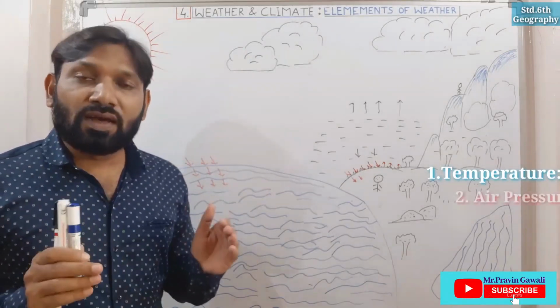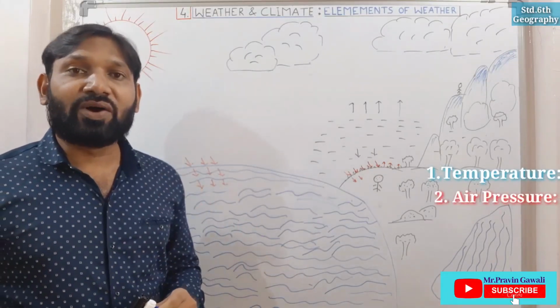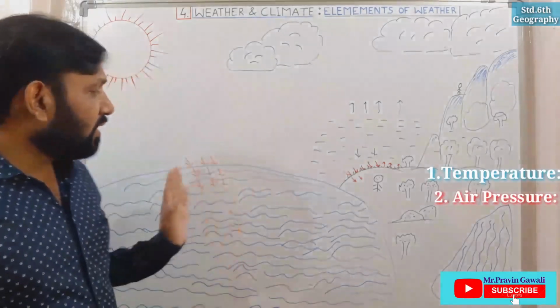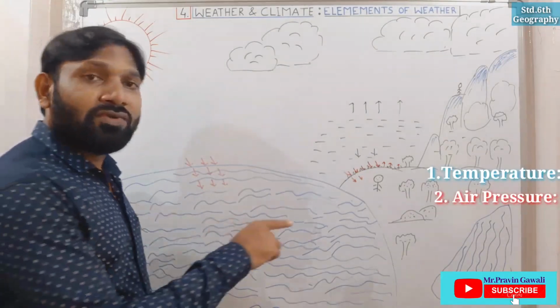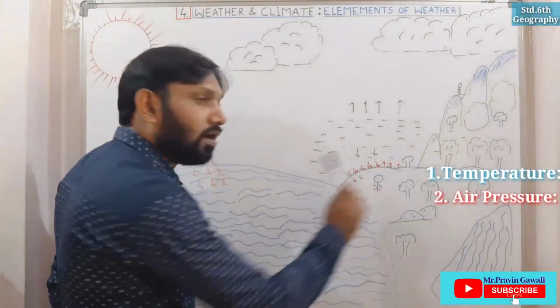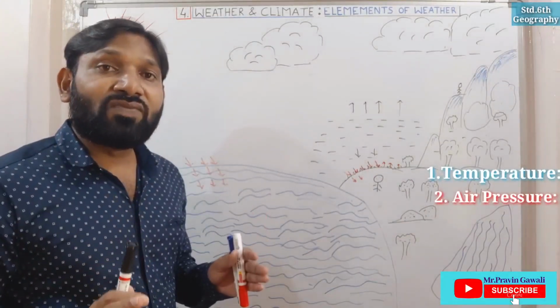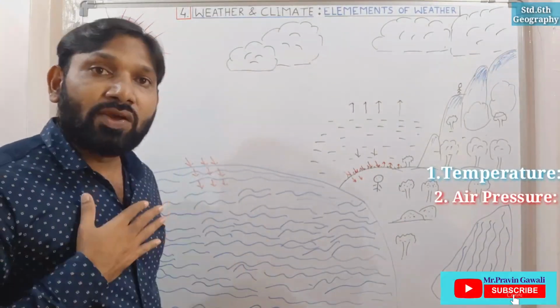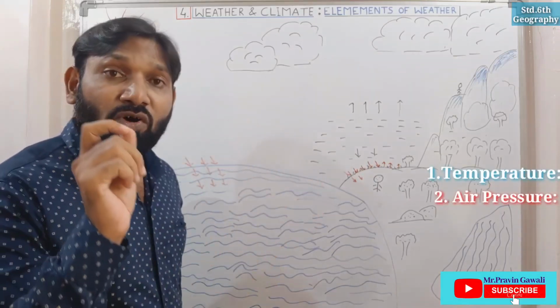Now see how temperature affects the weather, that we are going to learn now. We have seen about temperature. Then see students, where do we live? Just now I told you we live on the surface of the earth. Troposphere is one of the layers of the air where we find all the environmental or atmospheric changes.